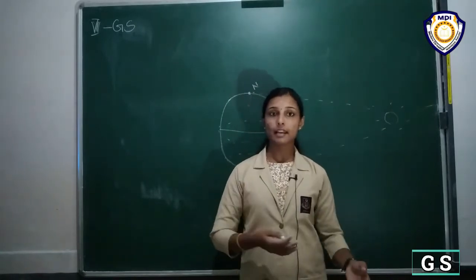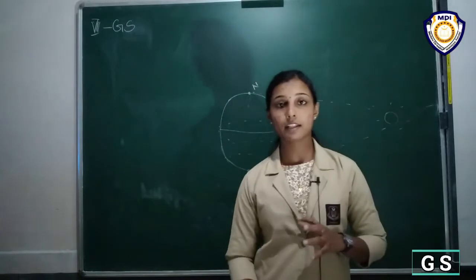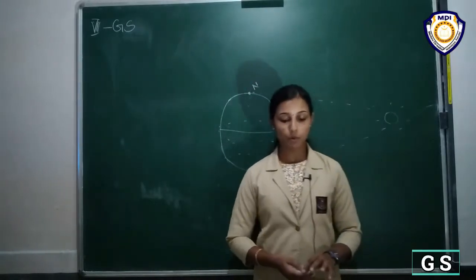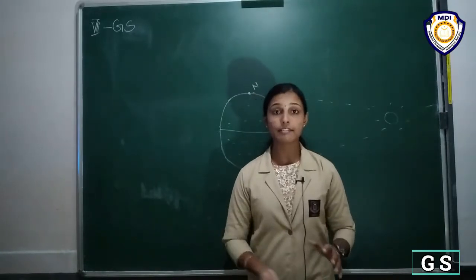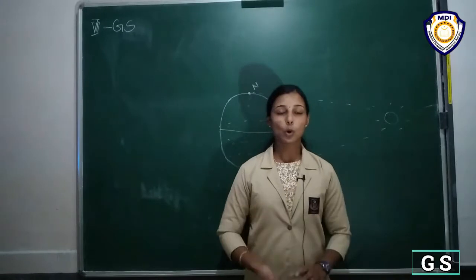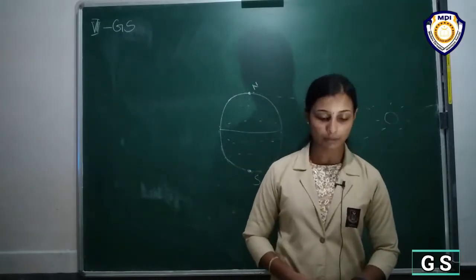So besides the fur, they also have a fat layer in the body. What does that fat layer do? It becomes an insulator. Okay, so it insulates its body. That means this fat layer insulates the body of the polar bear from cold, and it keeps them warm.